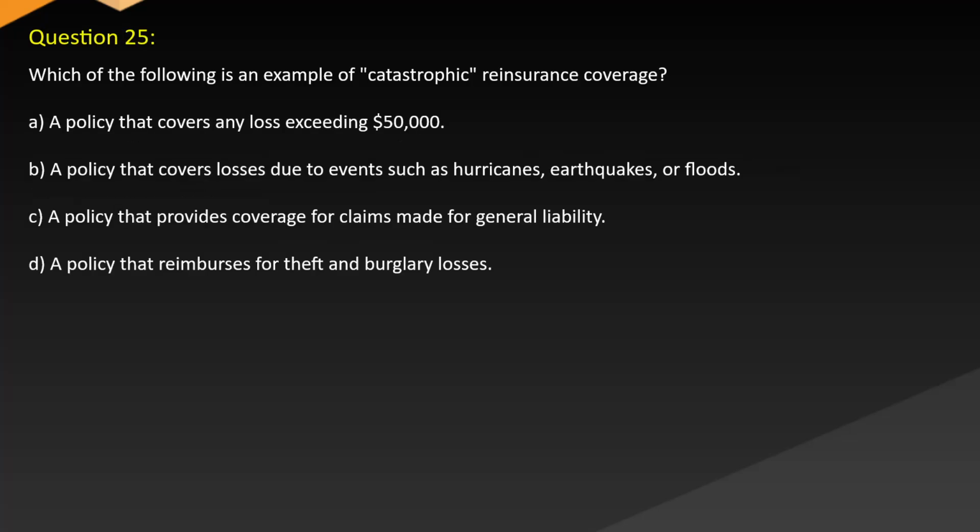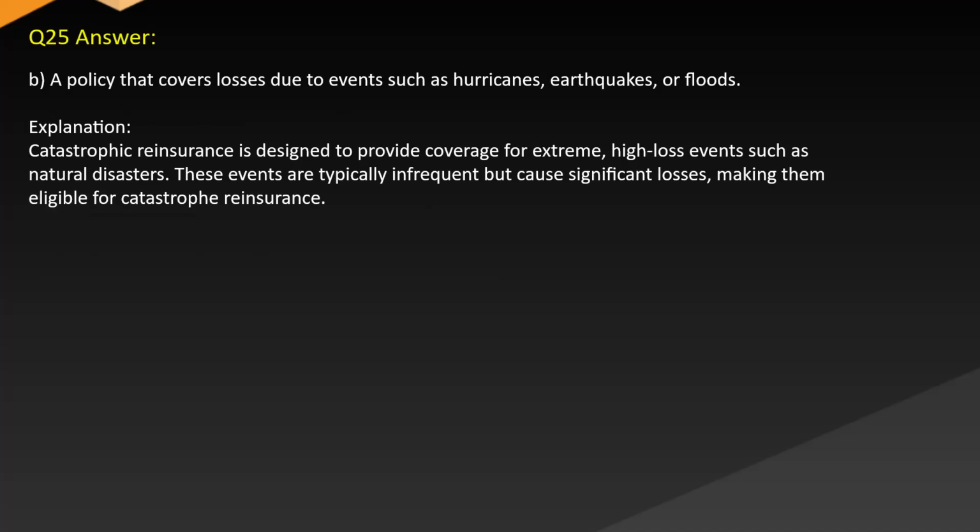Question 25. Which of the following is an example of catastrophic reinsurance coverage? A. A policy that covers any loss exceeding $50,000. B. A policy that covers losses due to events such as hurricanes, earthquakes, or floods. C. A policy that provides coverage for claims made for general liability. D. A policy that reimburses for theft and burglary losses. Answer: B. A policy that covers losses due to events such as hurricanes, earthquakes, or floods.